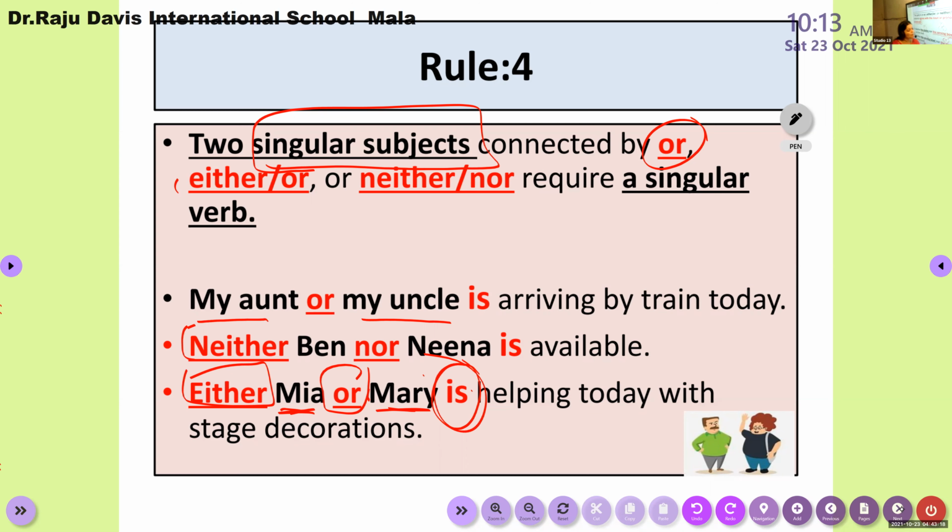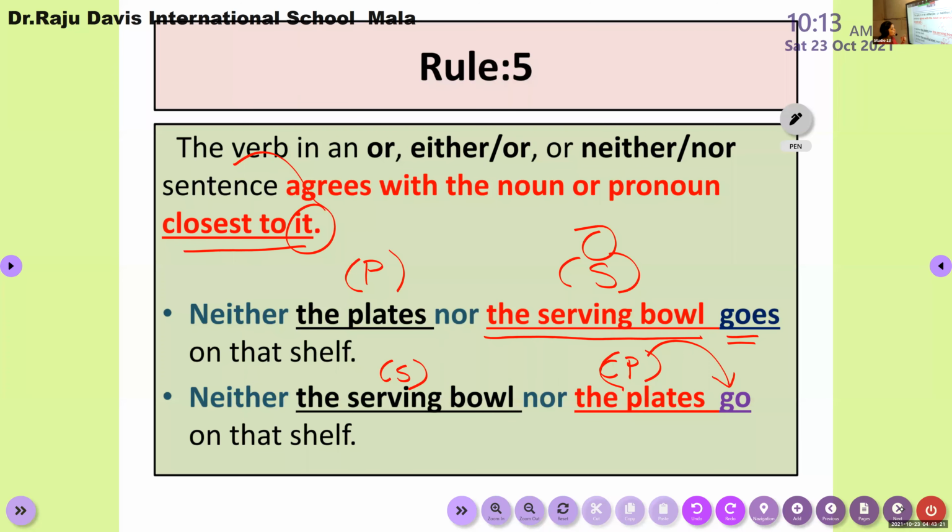But at the same time, if these connecting words are used to connect one singular noun with a plural noun, then you have to consider the noun closest to the verb. If the noun closest to the verb is singular, then the verb should be singular. If the noun closest to the verb is plural, then you can go for using a plural verb. Am I clear, children? Yes, ma'am.